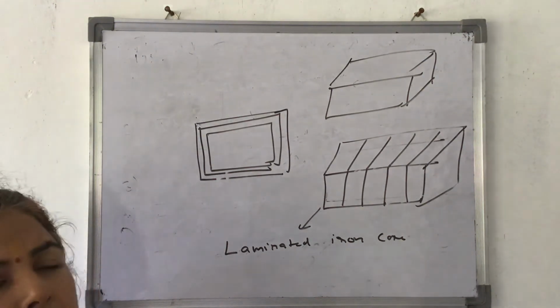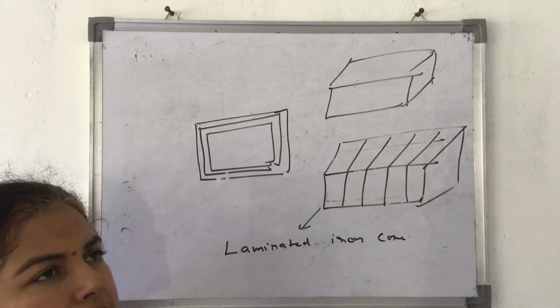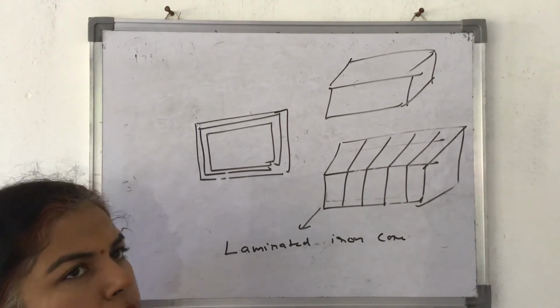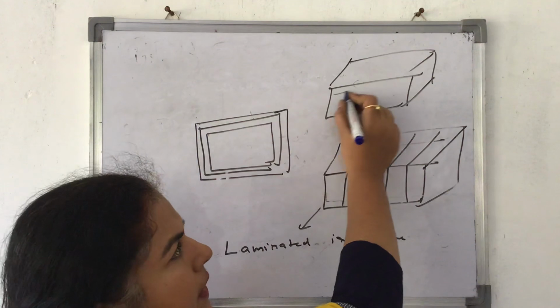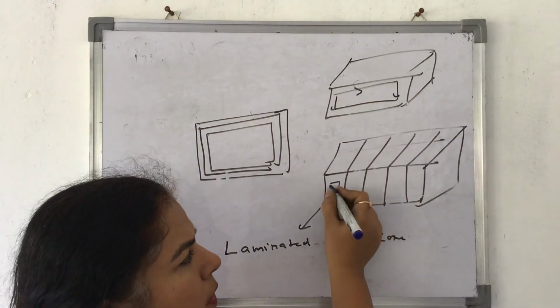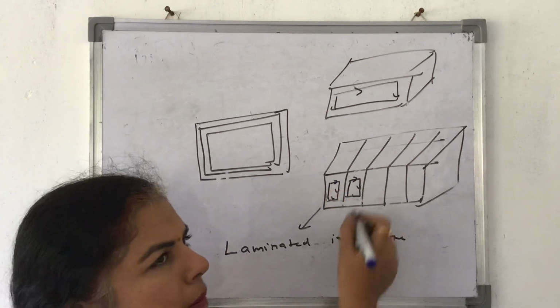What is the purpose of it? In case they are doing like this, then more resistance is offered. As a result of it, the eddy currents are reduced. Previously the current was flowing from the whole surface. Now they will be confined to the small region. That means these eddy currents are minimized now.